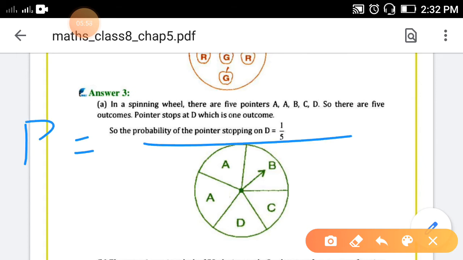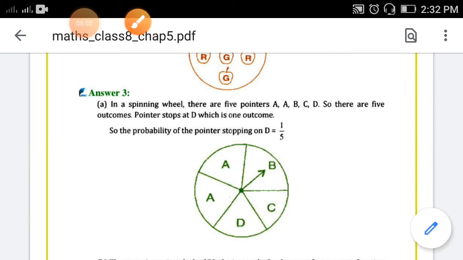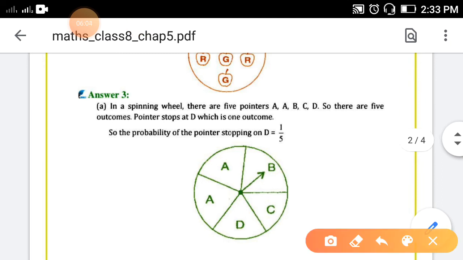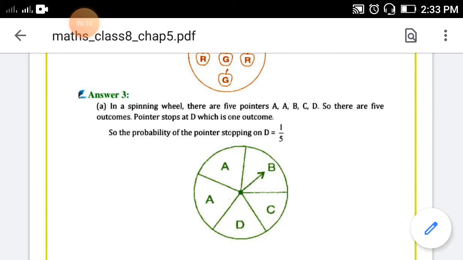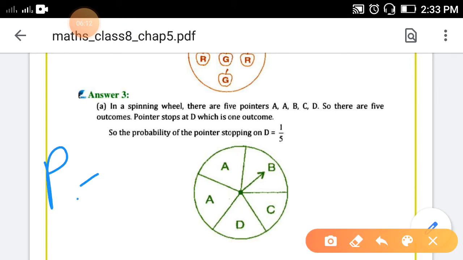In the numerator, required outcomes, and in the denominator, total outcomes. Here total outcomes are 5 and required outcome is only 1, that the pointer will stop on D. So probability P is equal to 1/5.